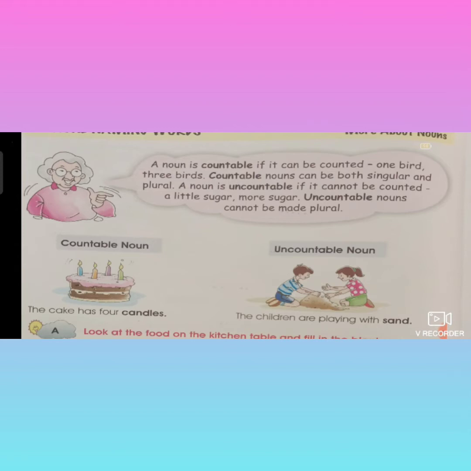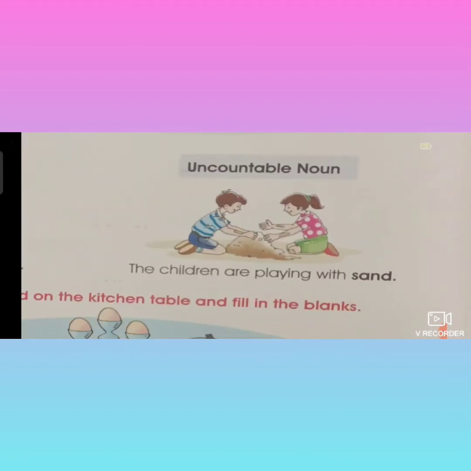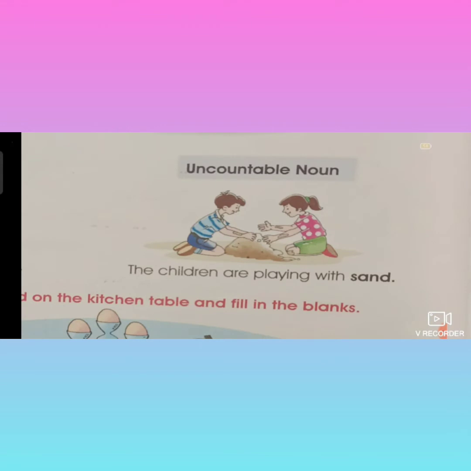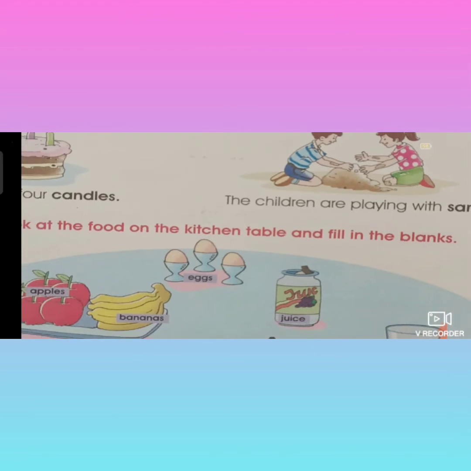And now see the next example, children. Uncountable noun. What is the uncountable noun here? The children are playing with sand. Sand is an uncountable noun. It cannot be counted. 1 sand, 2 sand, like that we will not use. So it is called uncountable. Understood, children?